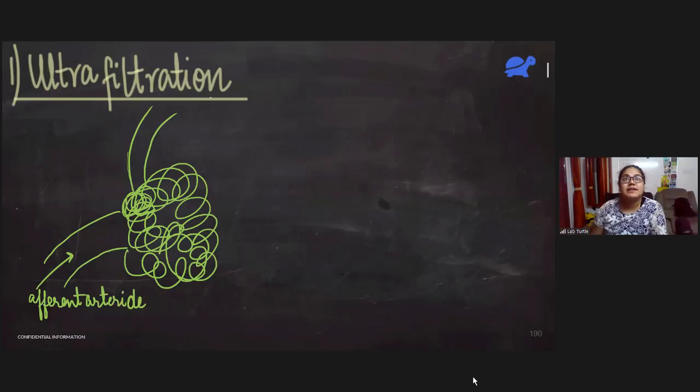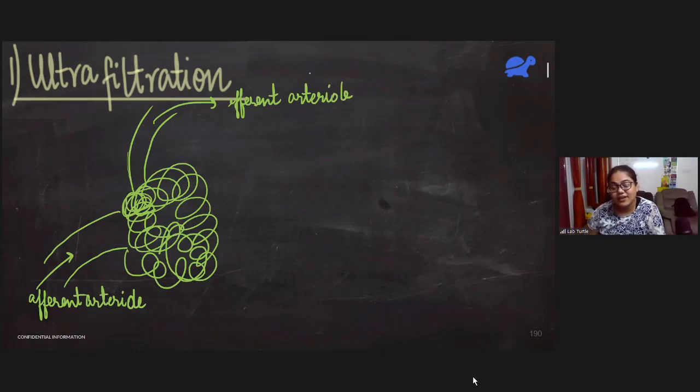This part is, trust me, the last tough part that we are going to study today. After this, it's all easy. This is the efferent arteriole. Fine. So let us first understand what happened here. If you notice, the radius of the afferent arteriole is very high as compared to the radius of the efferent arteriole.